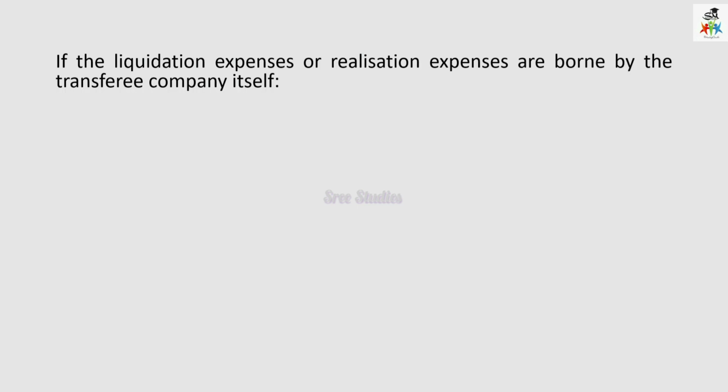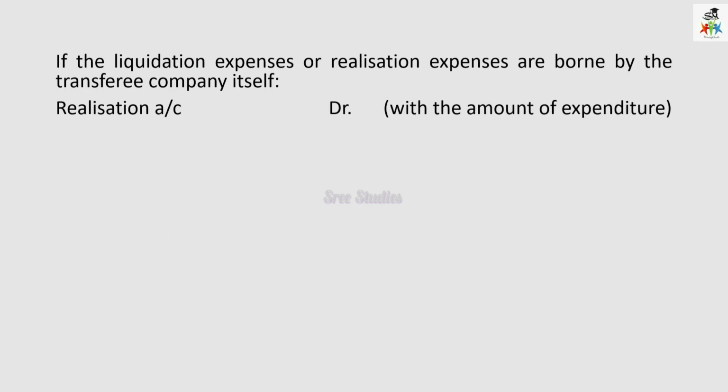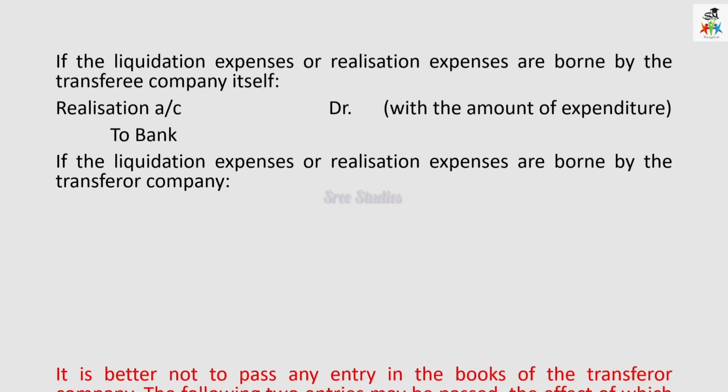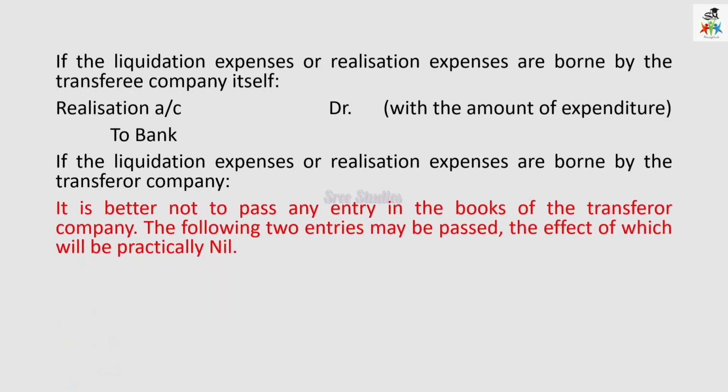And this is about the liquidation expenses or realization expenses, which is borne by the transferee company itself. So realization account debit with the amount of expenditure to bank account. When the expenditure is met, then we have to pay that. If the liquidation expenses or realization expenses are borne by the transferor company, actually no need to put any values, so better not to pass any entries in the books of transferor company.